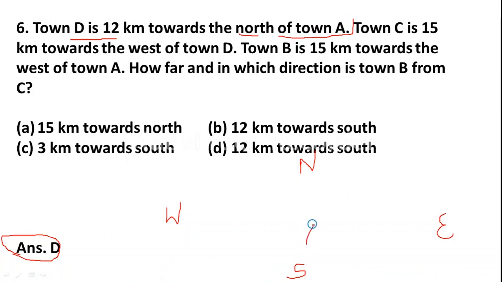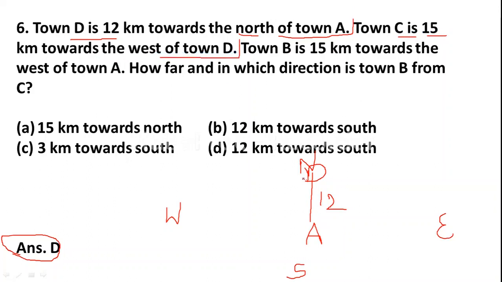Okay, here we'll write town A. Then towards north, 12 km, D is there. Next, town C is 15 km towards west of D.